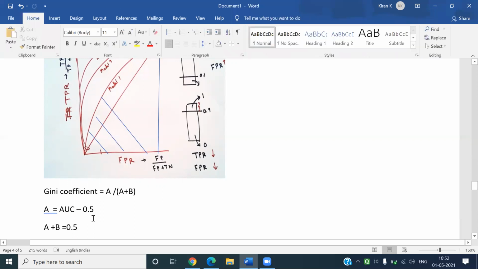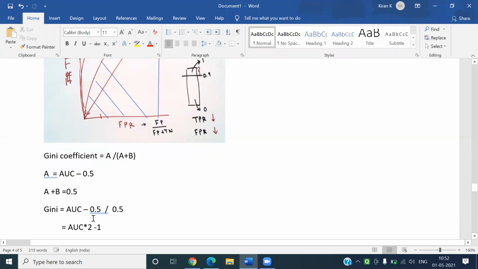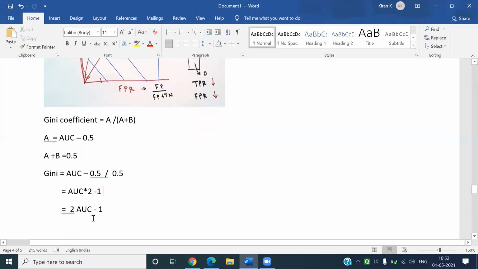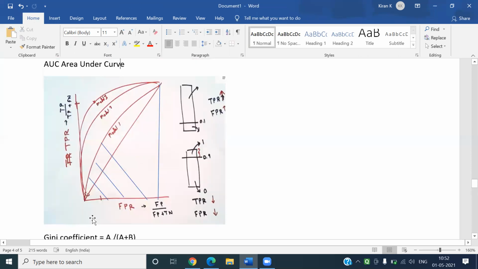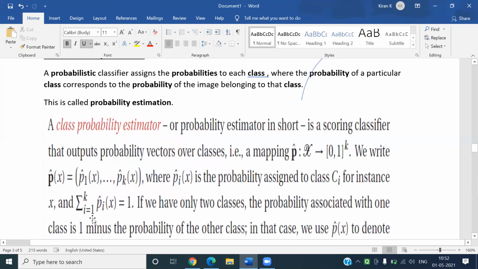Similarly, A plus B is also 0.5, because A plus B is this part. Now, Gini is equal to A by A plus B, which is AUC minus 0.5 by 0.5. That is nothing but 2 AUC minus 1. This is called the Gini coefficient. This is about the class probability estimator. Hope you understood.